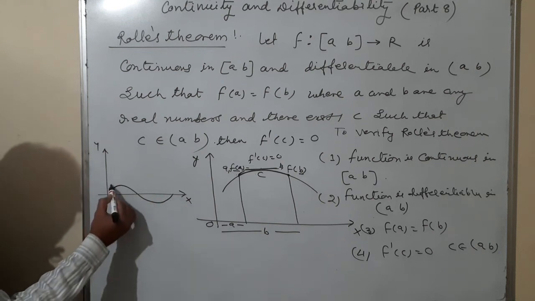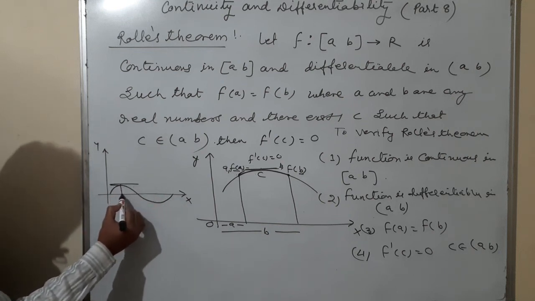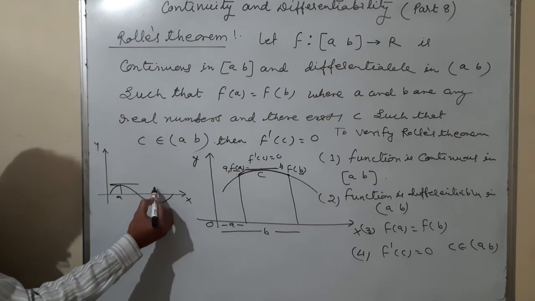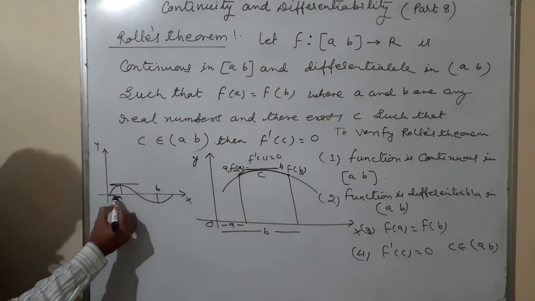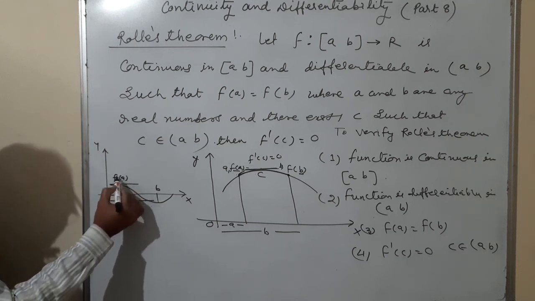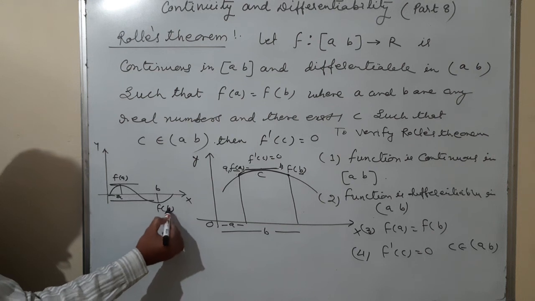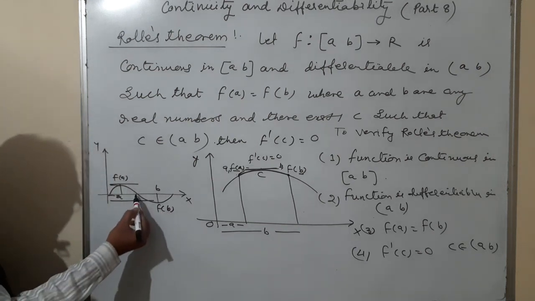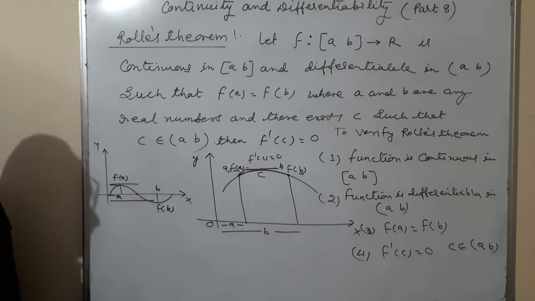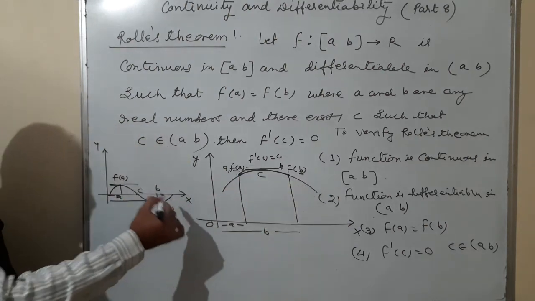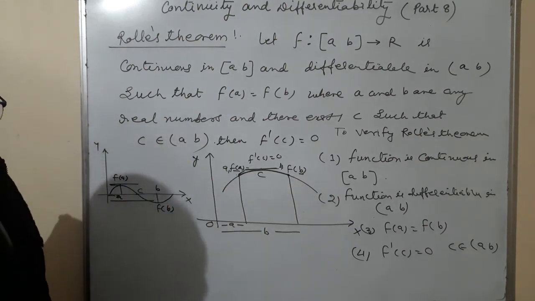Okay. So I'll take the condition here, it is A. From here, it is B. This is A. It is B. So that is f of A. Here is f of B. And anywhere the point is C. Suppose this is the point C, f dash C is equal to 0. So C is coming here. Either the function is coming on the same side or the function is coming on both the sides. Rolle's theorem will be verified.